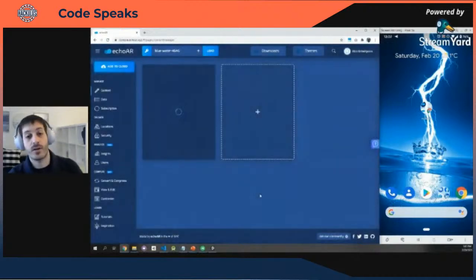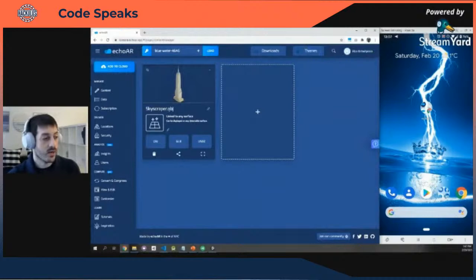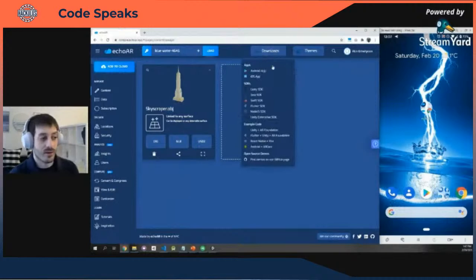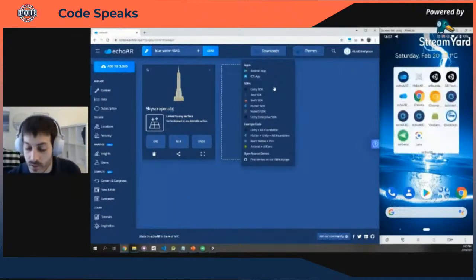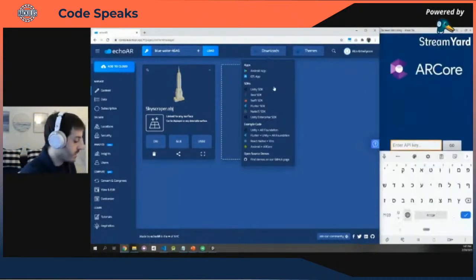We take that file, put it on our cloud, convert, compress, and analyze it so it will work in augmented reality. Once that's done, you can see that it's now in the console. It's right here. We saw that the original file is OBJ. Our cloud automatically converted that to other file formats. But now that we have it here, we can open a sample app, for example, that we have here on our downloads page. There's a sample app for Android or iOS. Super easy. All you have to do is open that app, plug in your API key.